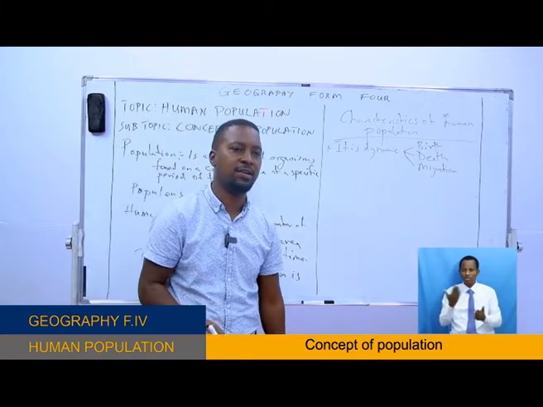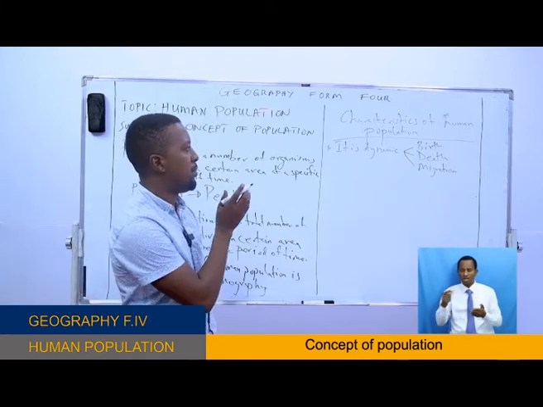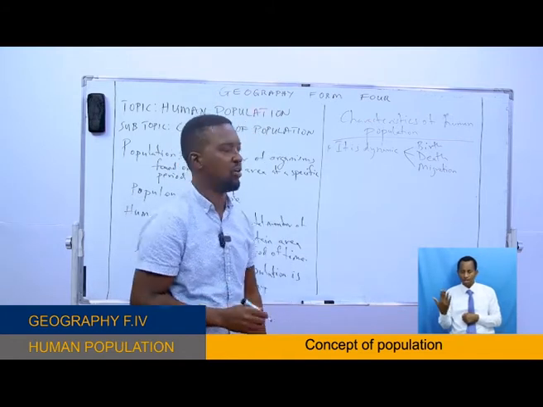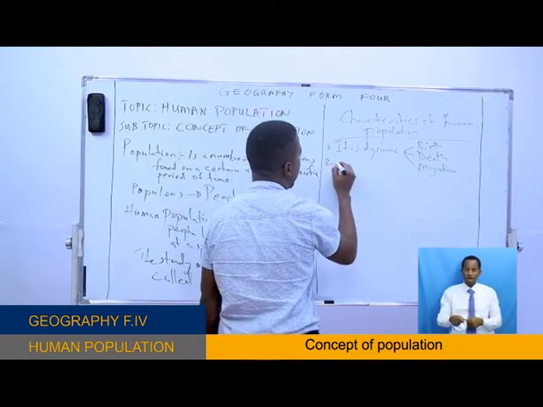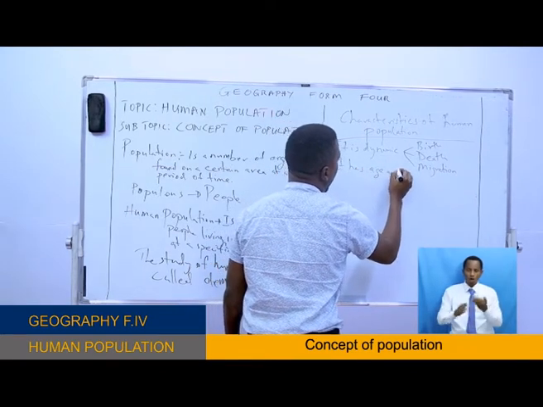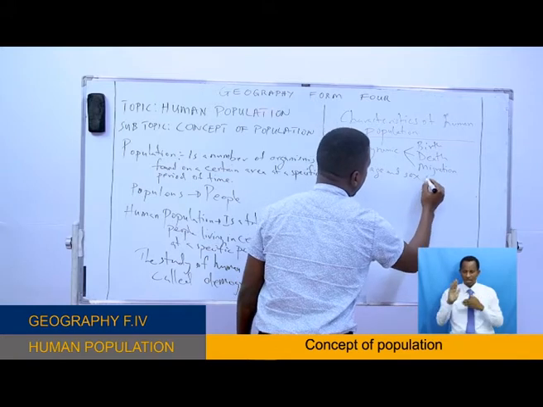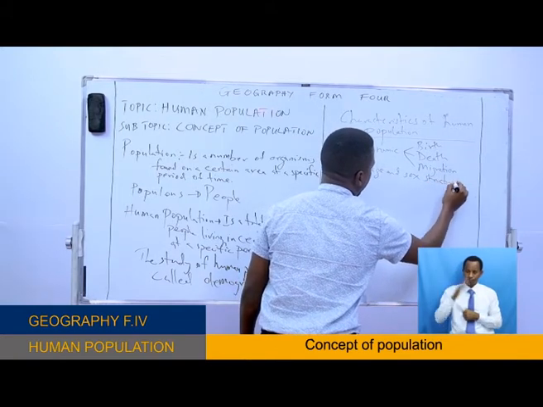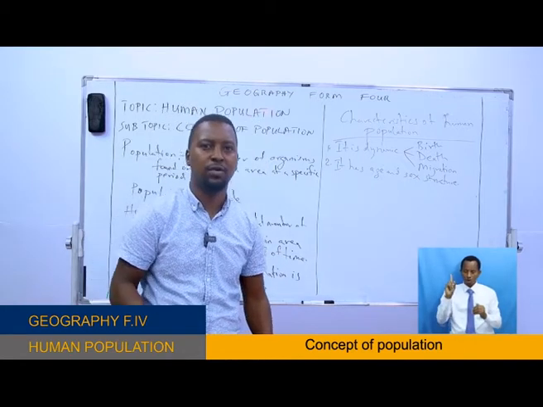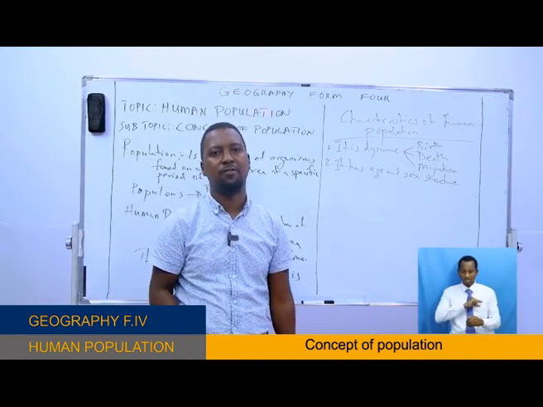Another characteristic is that human population has age and sex structure, okay? We all know that we humans have male and female sex.